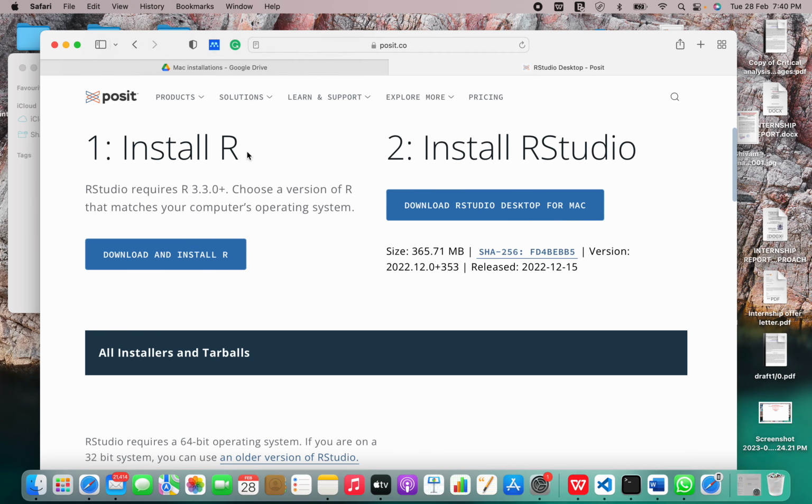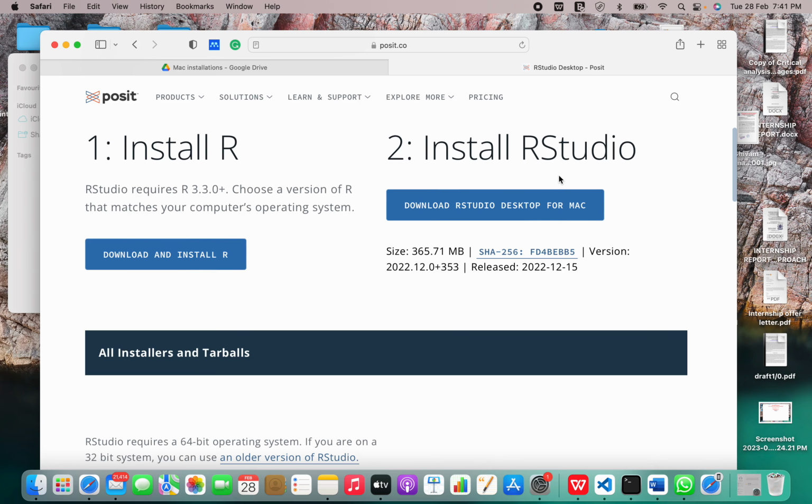Now the first step is installation of R. So we have already installed R on our system. If you haven't, please check our video on installation of R programming language for macOS, or simply click download and install R here. So we have completed this step.